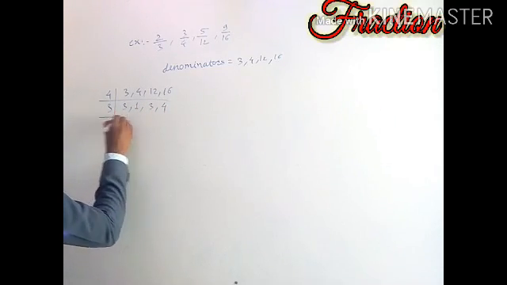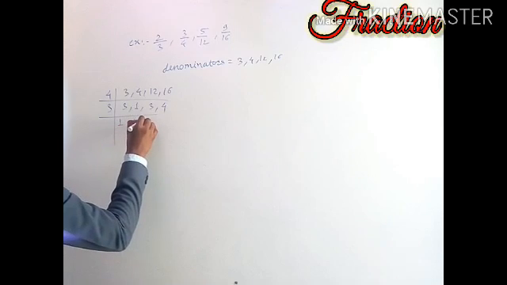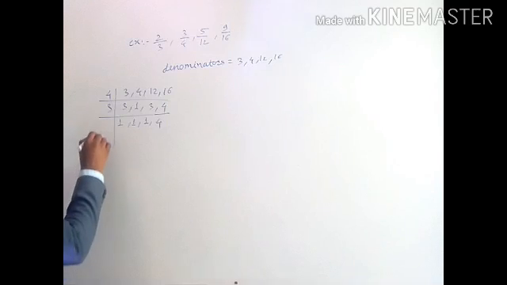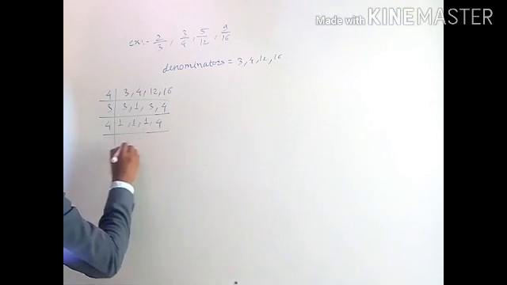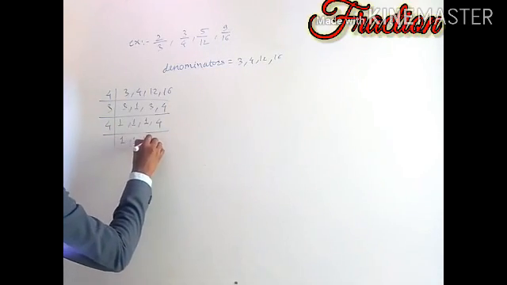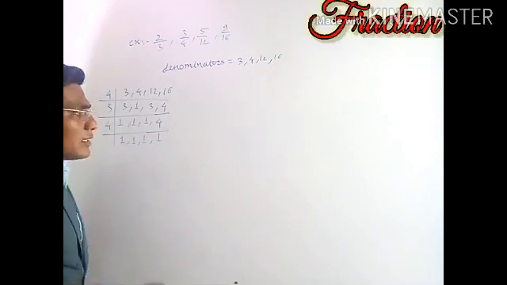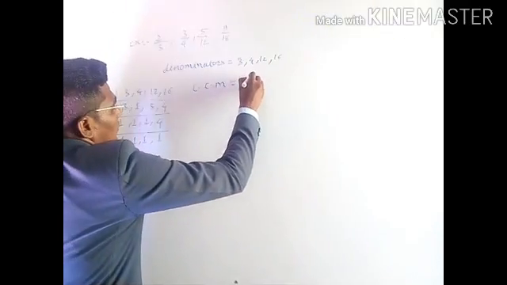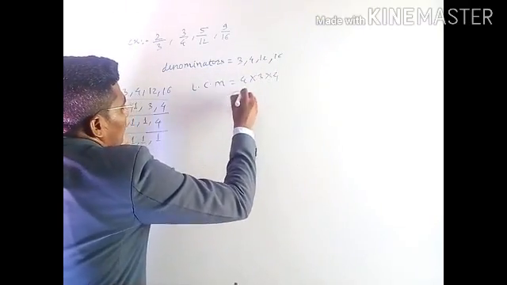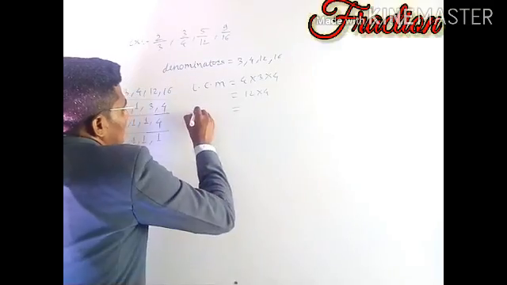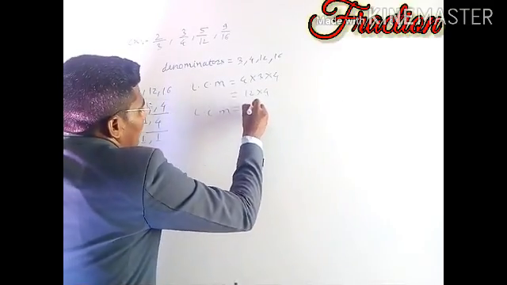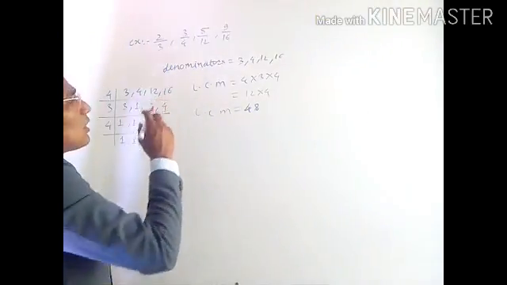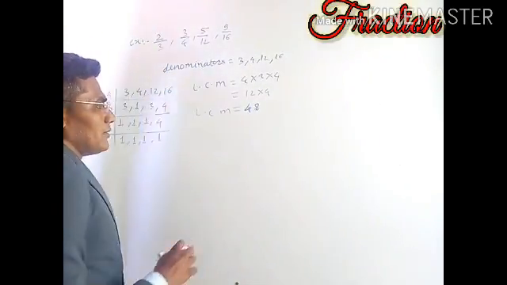Again we will take 3. So 3 1s are 3, 1 will be as this, and 3 1s are 3 and 4 will be as it is. Now the last one is 4, the remaining value, that is 1, 1, 1 and 4 1s are 4. Now as we got the LCM, the multiplication is 4 into 3 into 4, and 4 3s are 12 into 4, and the LCM is equal to 48. Now we have to convert all the denominators of the fractions into 48.